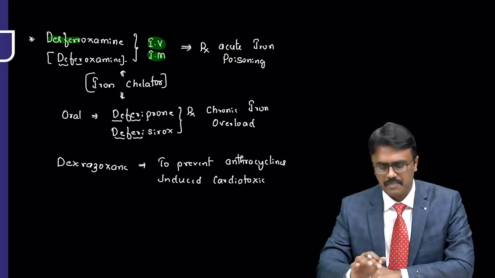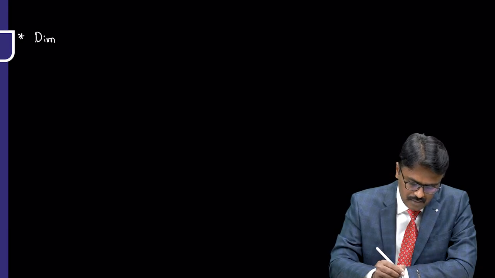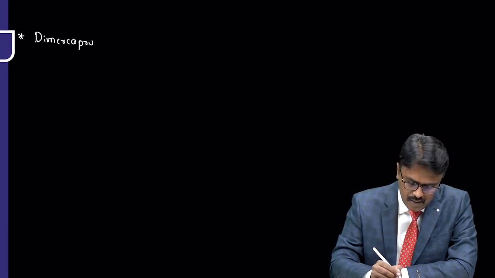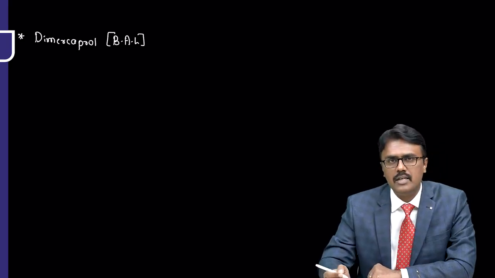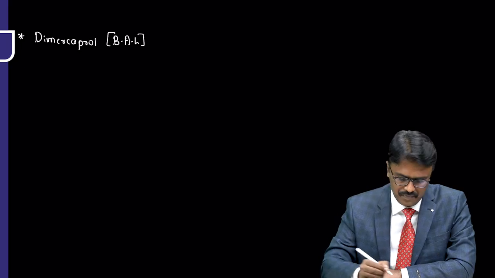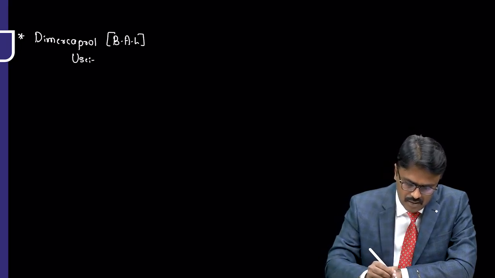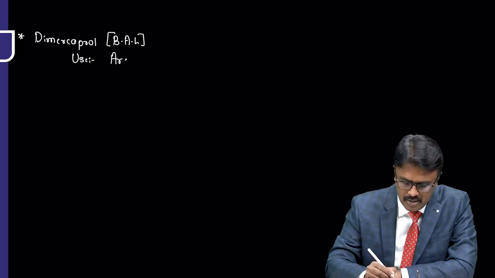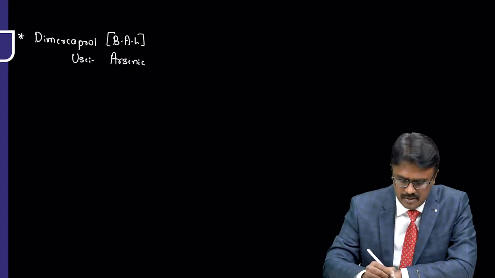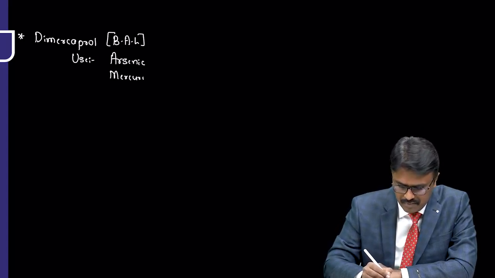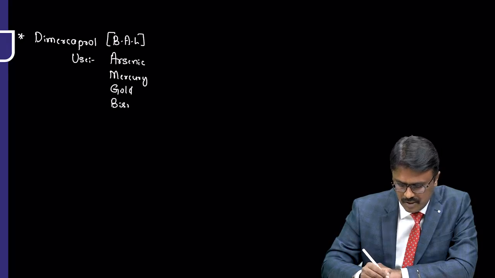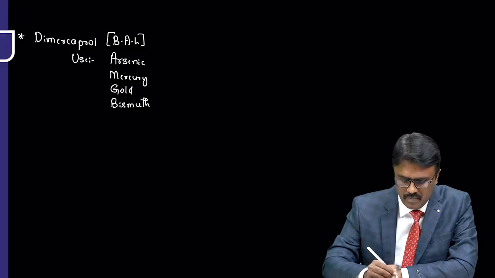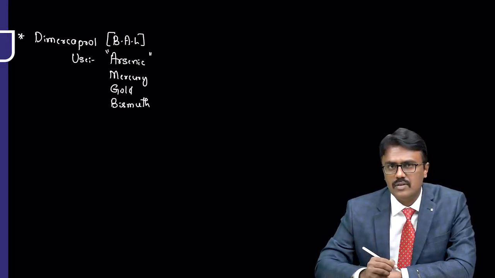Very, very important. Then the other chelating agents are dimercaprol. It is also called BAL. What is the full form of BAL? BAL stands for British anti-lewisite. Where to use it? Mainly it is used for arsenic poisoning. It is used in arsenic, mercury, gold, then bismuth poisoning. Very, very important. Particularly arsenic poisoning.